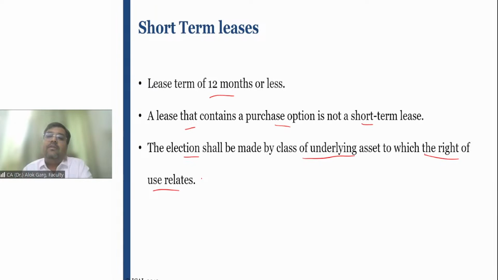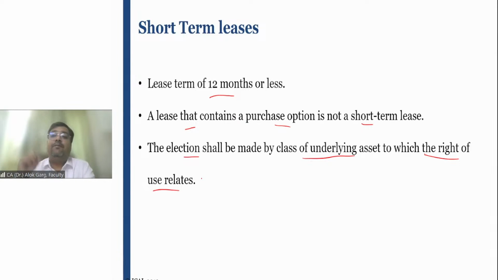For example, there are 5 building, okay? And out of 5 building, there are 3 building which are, let's say, having a lease of 10 months, 11 months, and 12 months, right? So you cannot say that I will only avail the exemption for the building where 11 months period is there. For 10 months and 12 months, I will not avail the exemption.